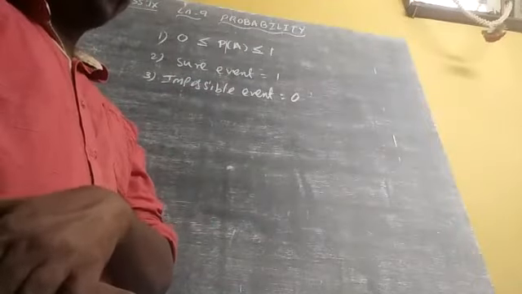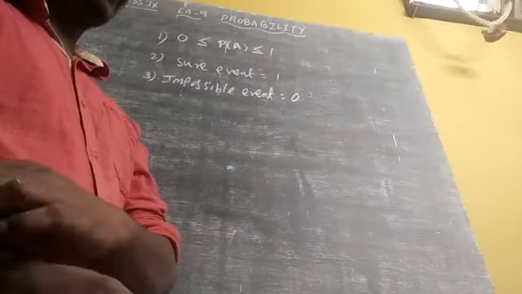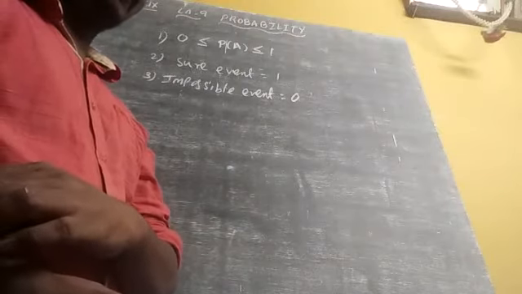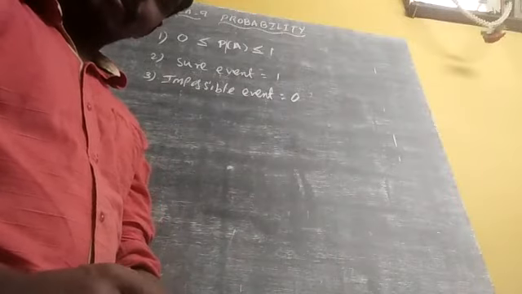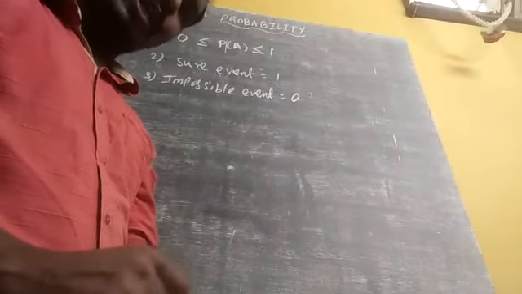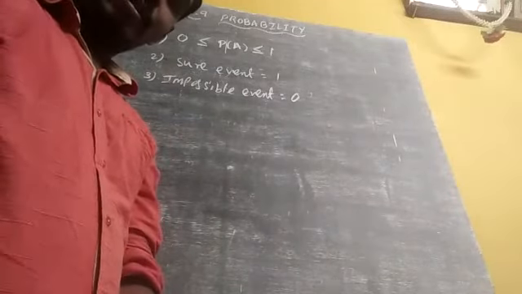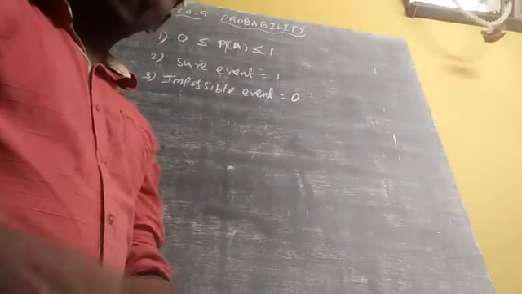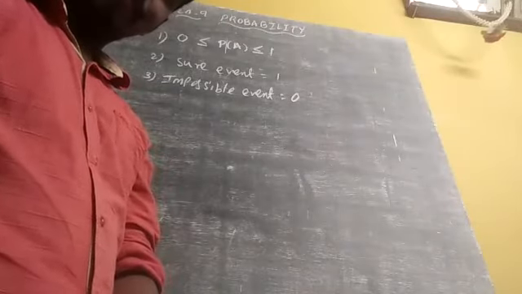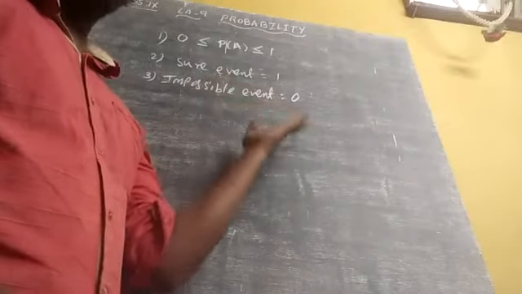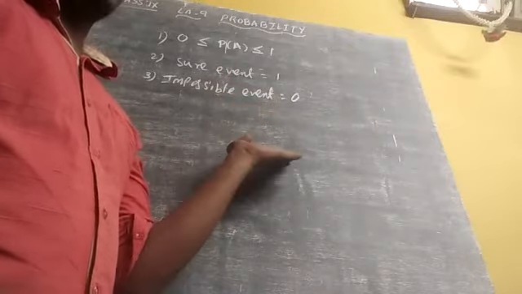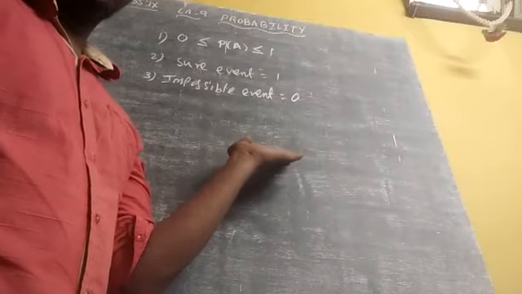For example, say an even number less than 2. Less than 2 even number means we can say none. That is called an impossible event. Impossible event means we can't get an answer. Okay.